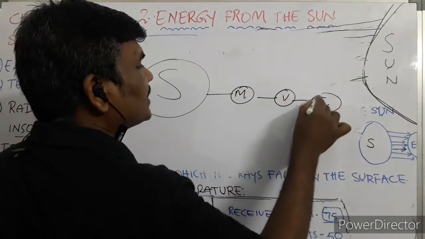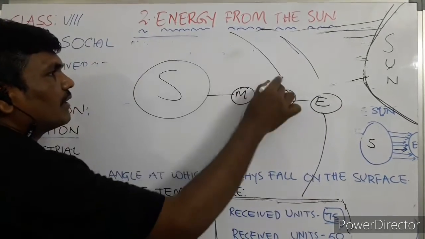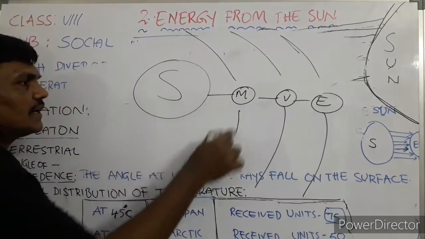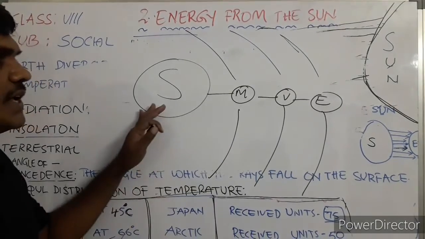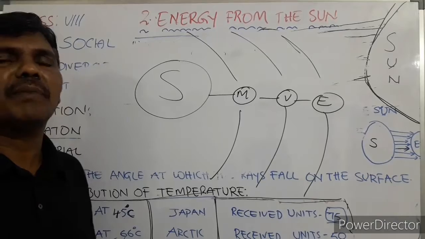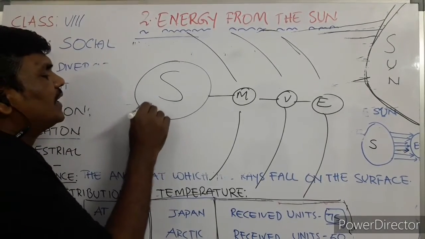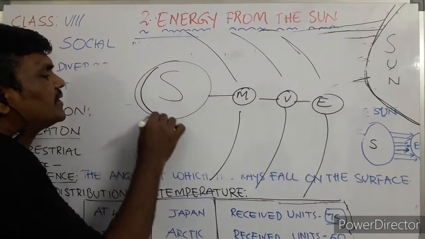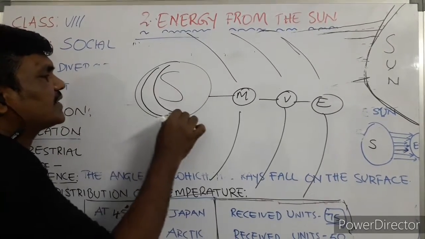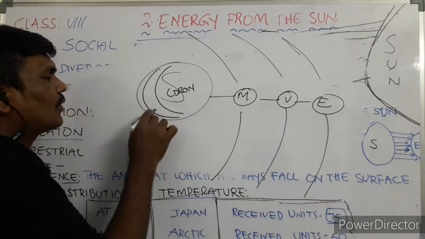They are rotating and revolving around the sun, moving like that. The sun is a burning sphere of gases, and it has 3 layers. The first one is the corona.